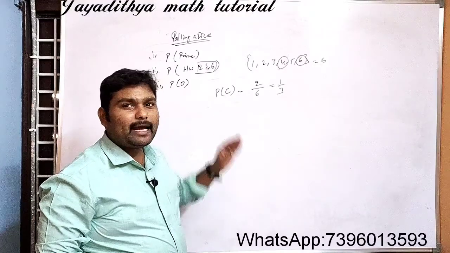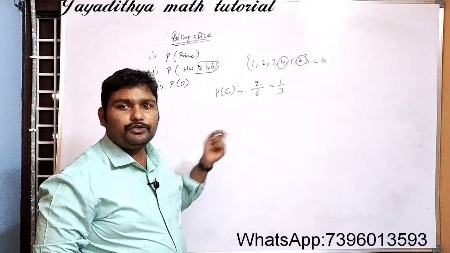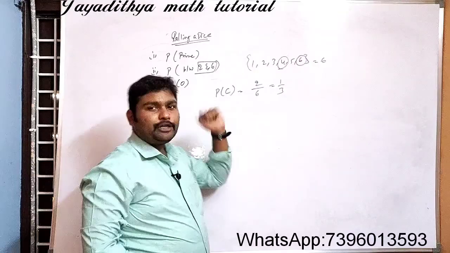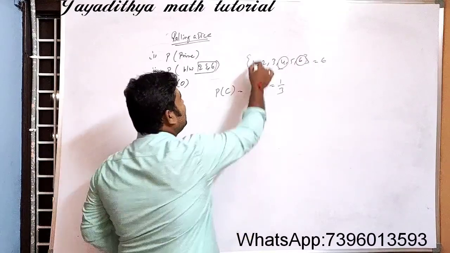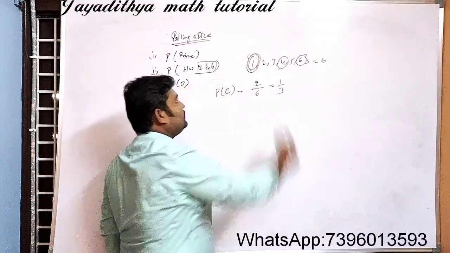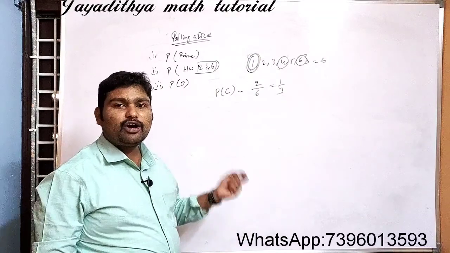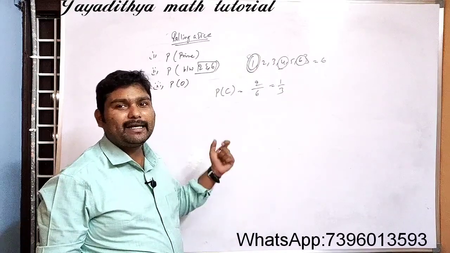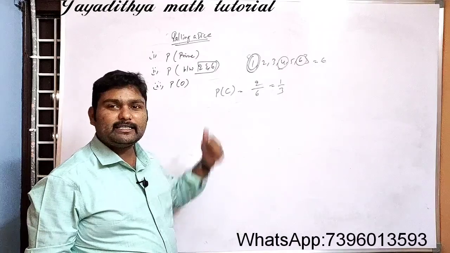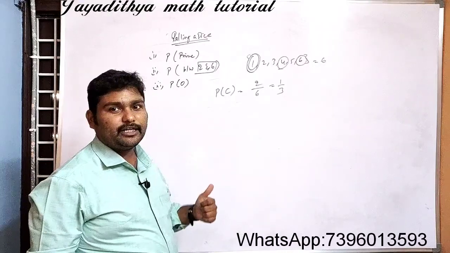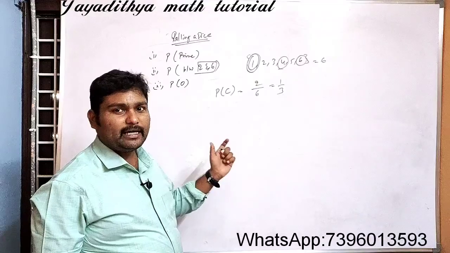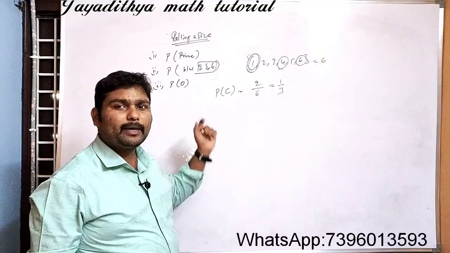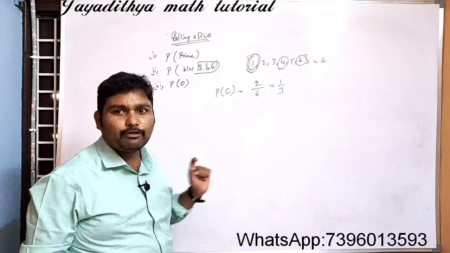If you add both, you do not get 1. So you need to do it separately. Why? Because here we are not taking the value 1. 1 is not a prime number and 1 is not a composite number; it is neither prime nor composite. So be careful here. This question is also very, very important. You may get it in bits and it is a tricky question.